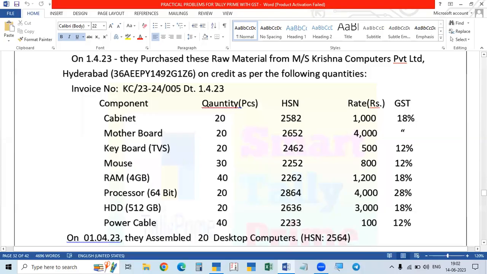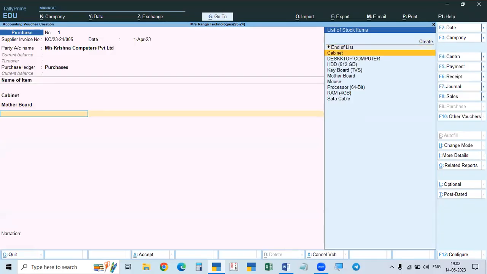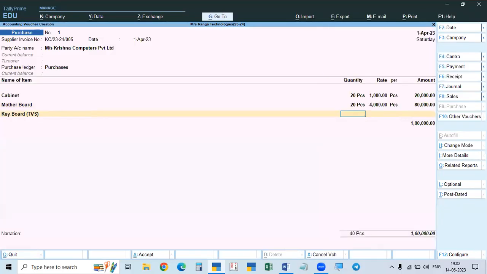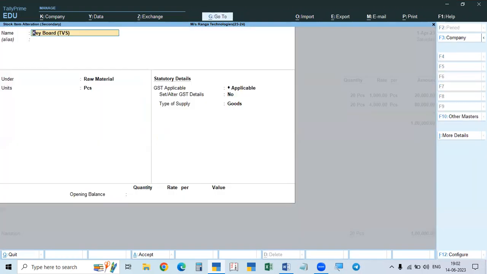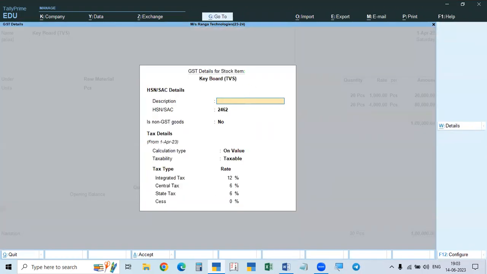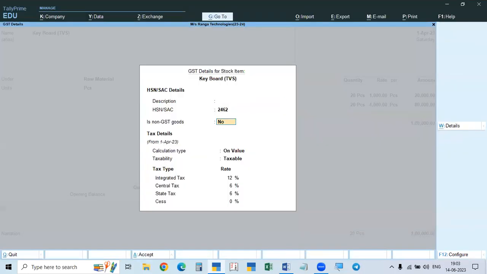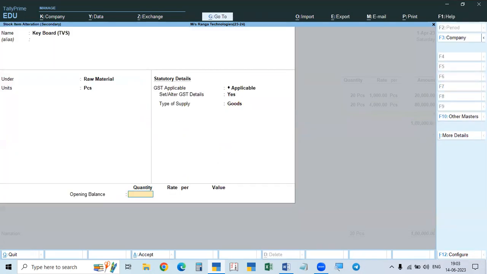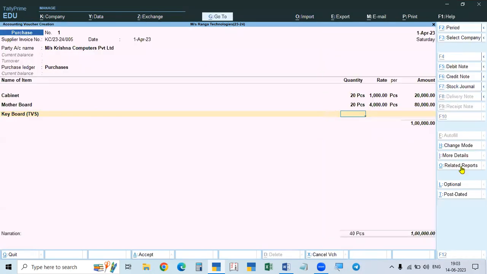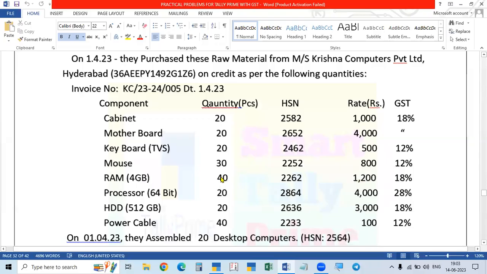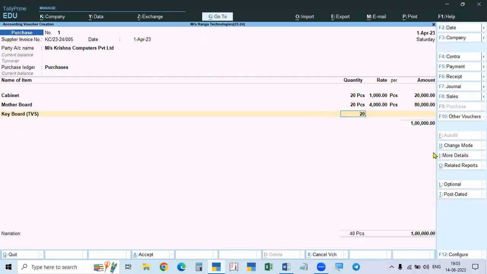Then keyboards. Keyboards are also already created. Everything is okay here, but the rate of tax, that is the HSN code rate, is 12%. So I have to give the rate taxable and take the percentage as 12%. Respect to rate, you must be careful. And then how much purchased? Keyboards, 20 each, 500 rupees.